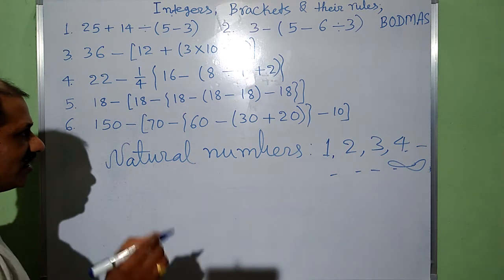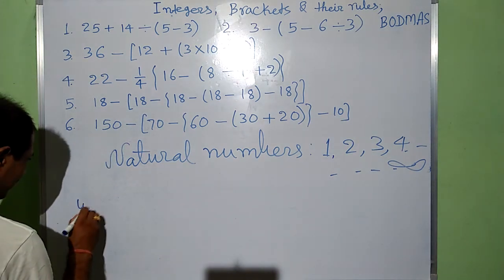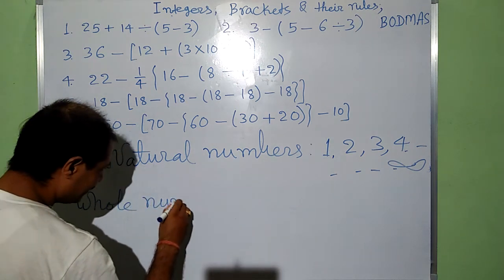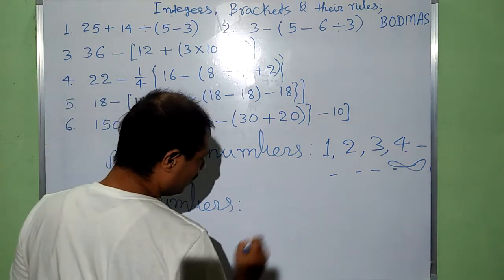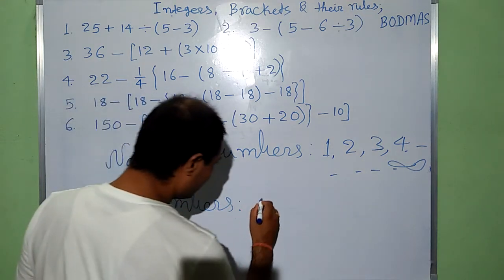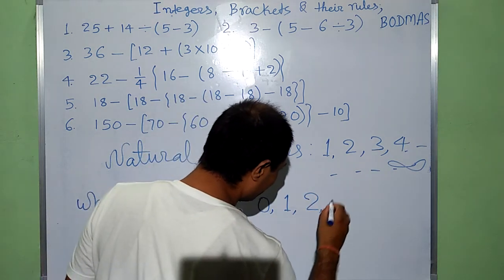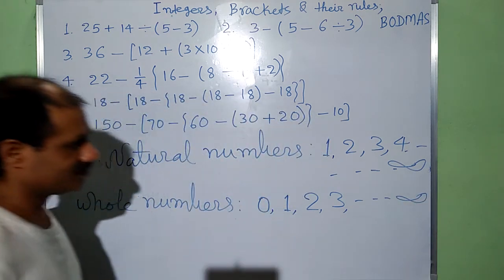When we add 0 in this natural number, then we get whole numbers. Whole numbers start from 0, 1, 2, 3 up to infinite.